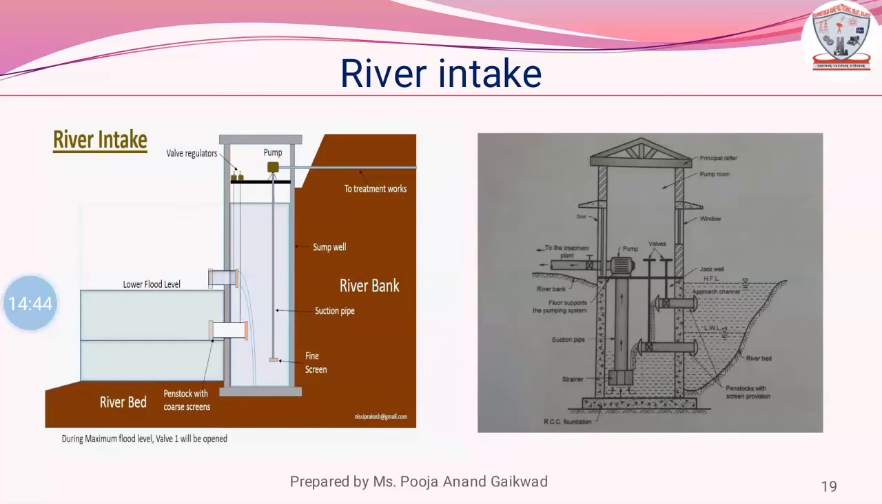River intake. A circular well of 3 to 7 meters in diameter, constructed in masonry or concrete on the banks of the river, is known as a river intake. The penstock with the screen is provided at different levels. Suction pipe is provided with strainers at its lower end. To prevent the backflow of water due to gravity, a valve should also be provided on the rising main leading to the treatment plant.